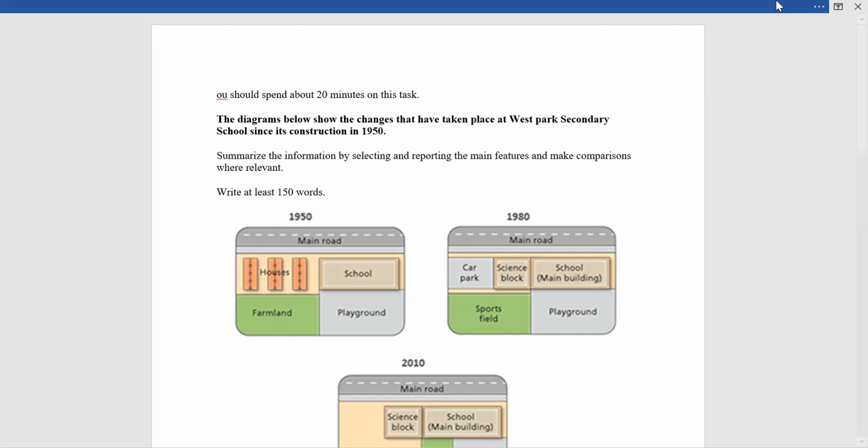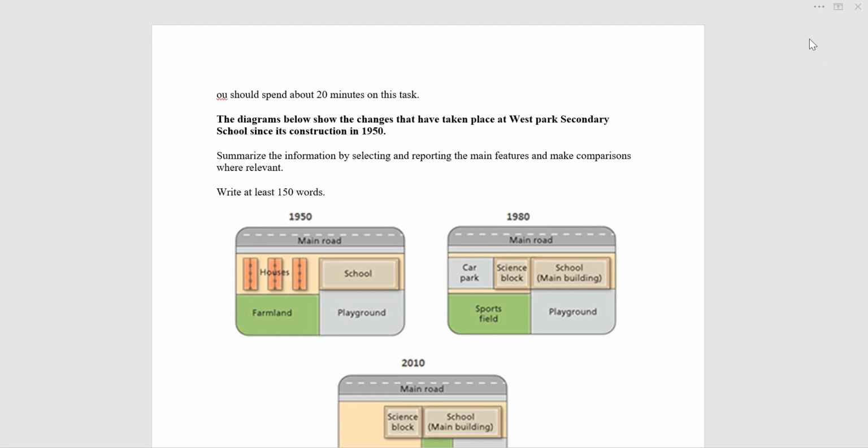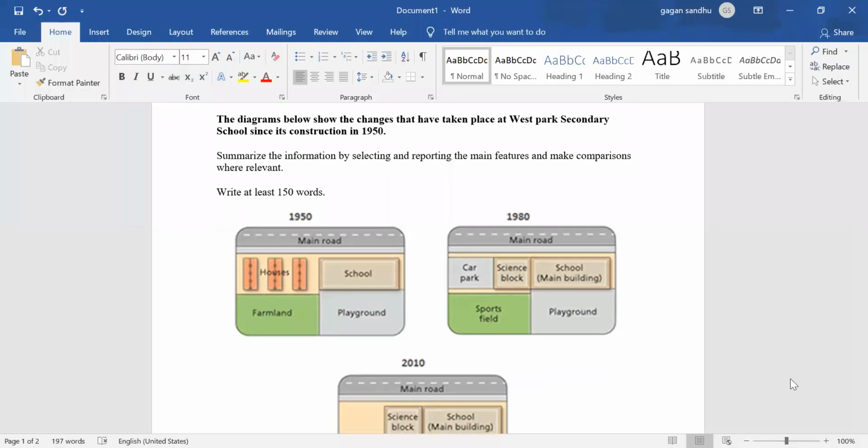So this is one example of the question, like how it can be. I'll just show you the answer to that as well.